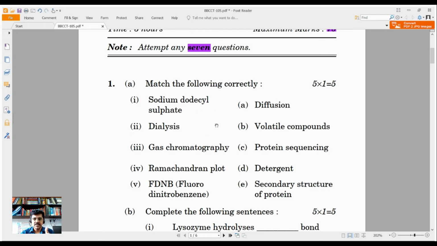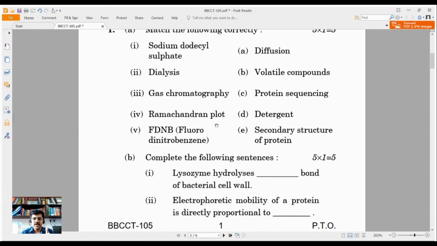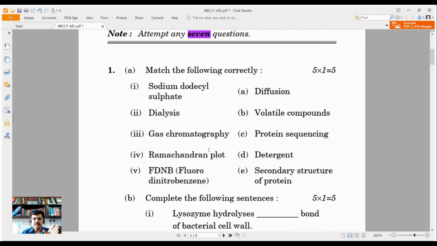Here there is a match the following, and then fill in the blanks. What do you generally do with such questions? You should write the main number 1, and under it subsection A, match the following. Whenever you are doing such a match the following, a better way is to write point 1, sodium dodecyl sulfate, matching with the so-and-so point on the other side. Mention the point here, then the point on the other side. That way you can give the complete answer.